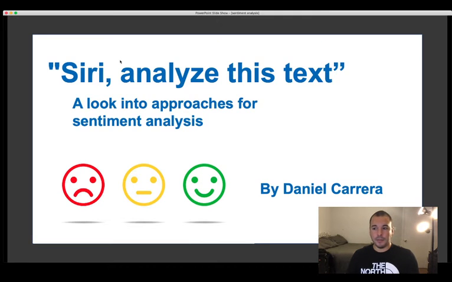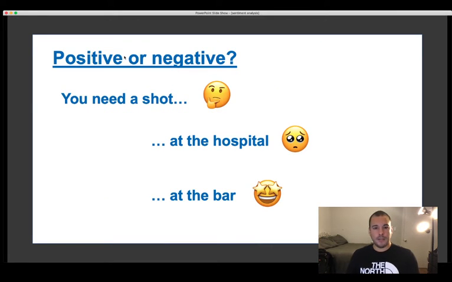So let's look at an example. You need a shot. Is that positive or negative? If I say you need a shot at the hospital, it's negative. If you need a shot at the bar, that's very positive, if you ask me. So context, organization, and other words in the text all contribute to a text's sentiment. There's a lot of moving pieces here.